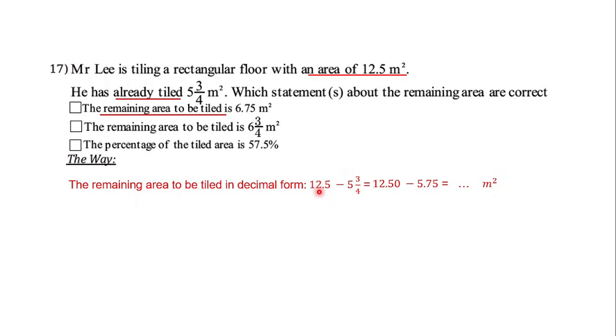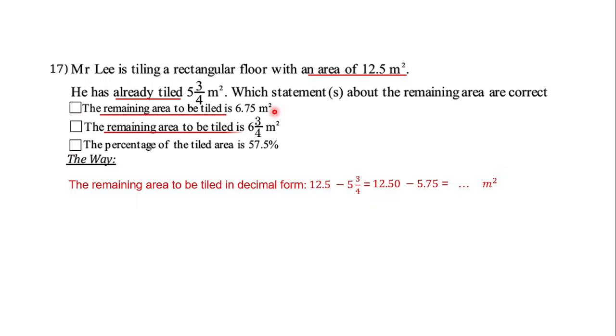So I will make 12.5 become 12.50 and 3 out of 4 become 5.75, because they are already 2 digits here and I just make it become 2 digits. So I just put 0 here as the placeholder, so both have 2 digits behind the decimal point. And then just subtract and you can find the answer here. How many meters square? Just compare it with the statement.